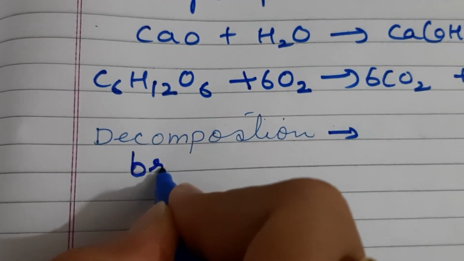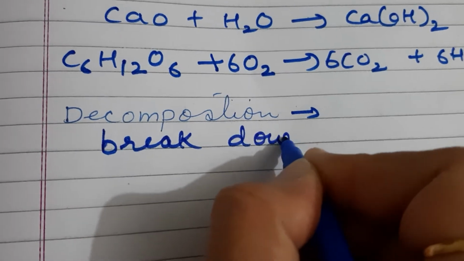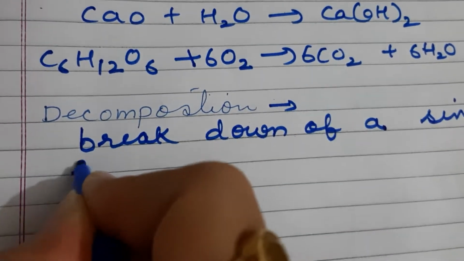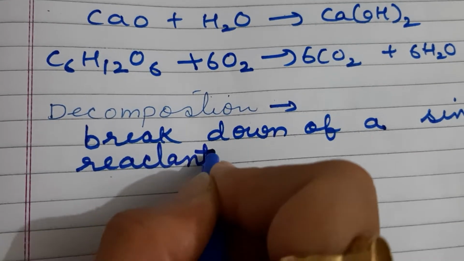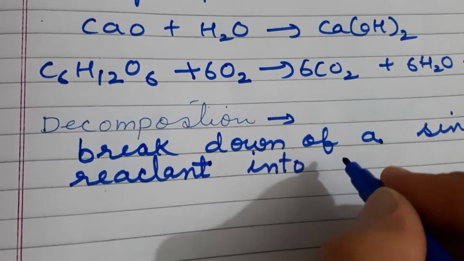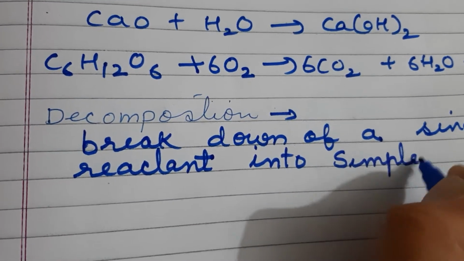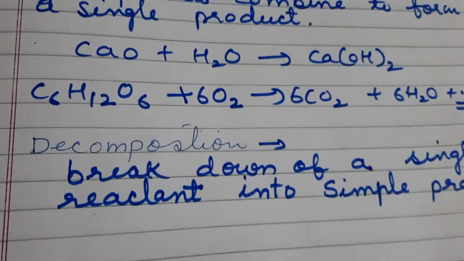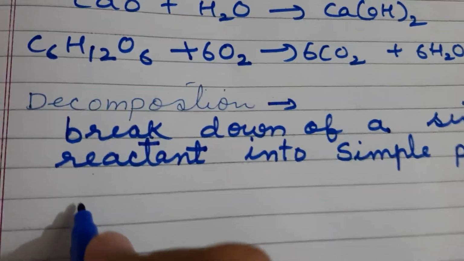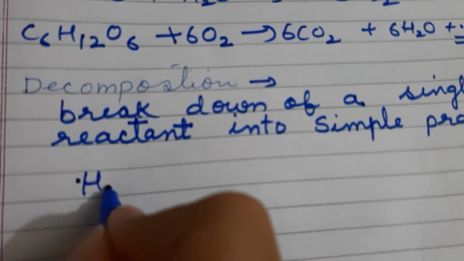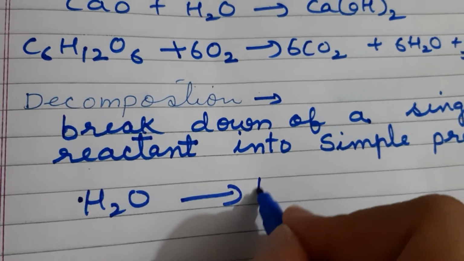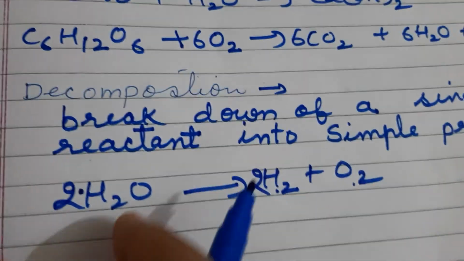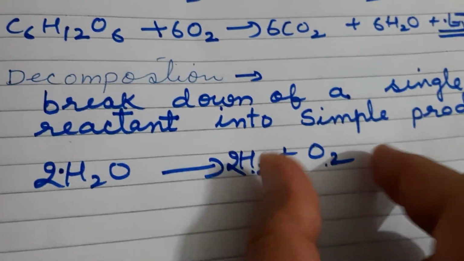Meaning in a decomposition reaction, there is a breakdown of a single reactant into simpler products. These products can be two or more than two. Now, for example, if I write a reaction like water. When we pass electricity through water, it breaks down into these two products. So a single substance, a single reactant, and two or more than two products.